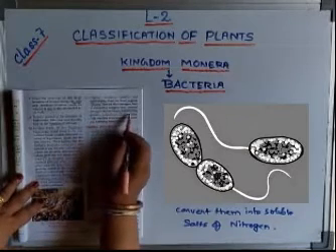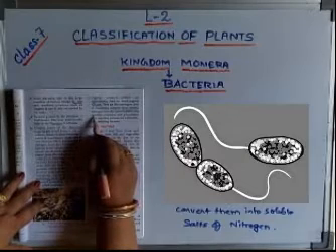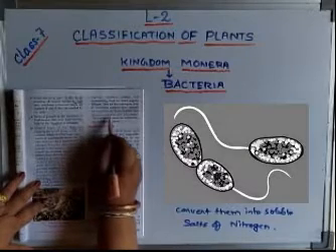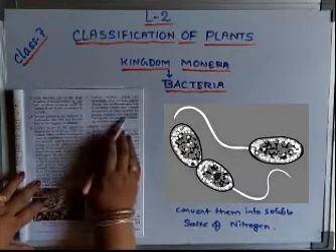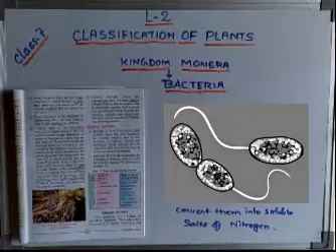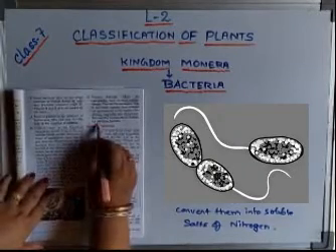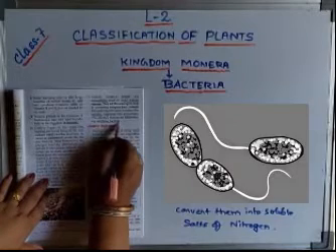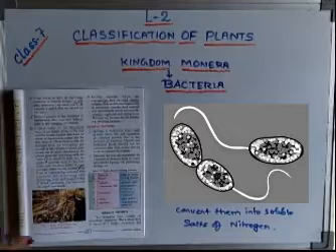What are the different types of agriculturally useful nutrients? Nitrates, sulfates and phosphates. These are all very important, which gives fertility to the soil, and that's why this type of bacteria are known as what? Nitrifying bacteria.